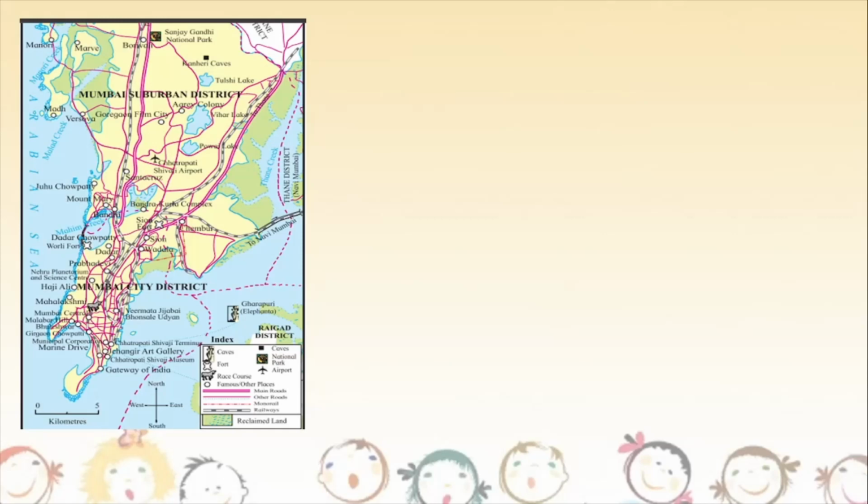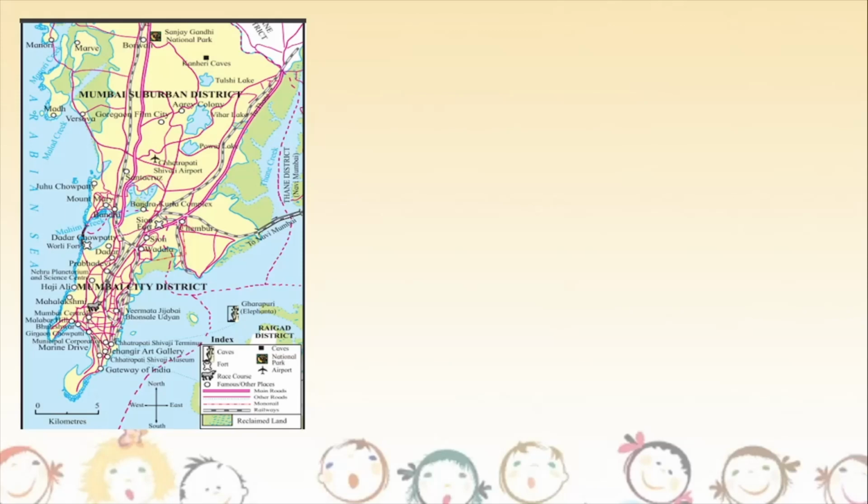And on this map, if you have your textbook in your hand, you can open it to page number 42, because I could not print the whole map onto the screen, children. So you will see the map on the page of the textbook. So here on this map you can see our city, Brihan Mumbai. You can also see major roads here. You can see the railway line here. You can see famous places here. Famous places means what? We can see the caves, and we can see the national park, we can see the race course, and we can see other places also of importance.